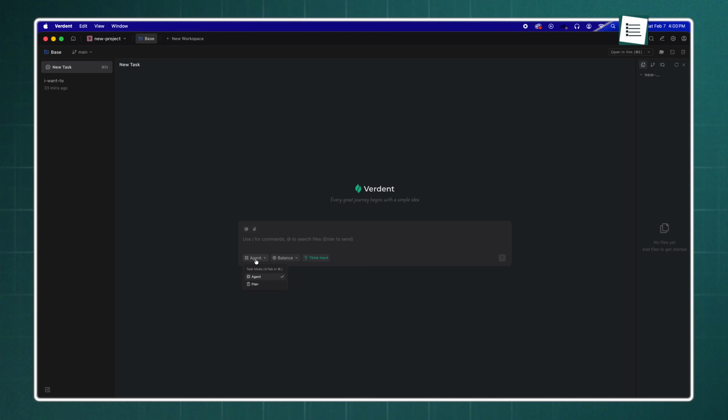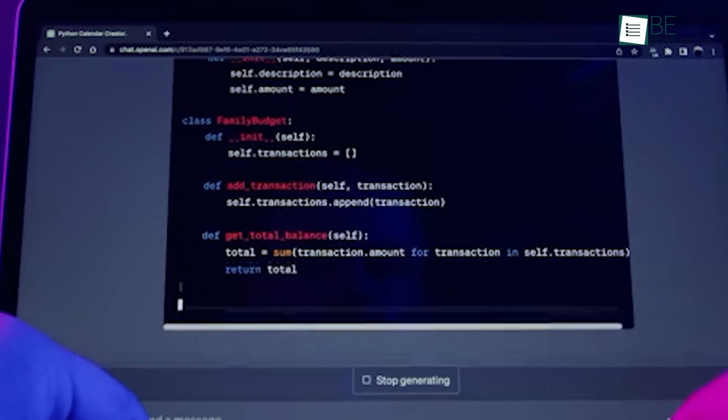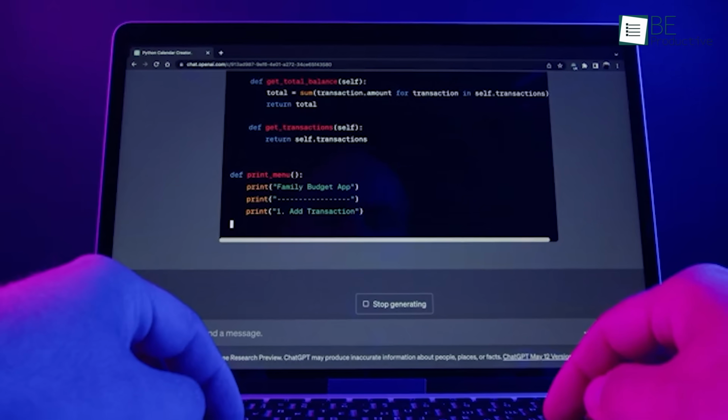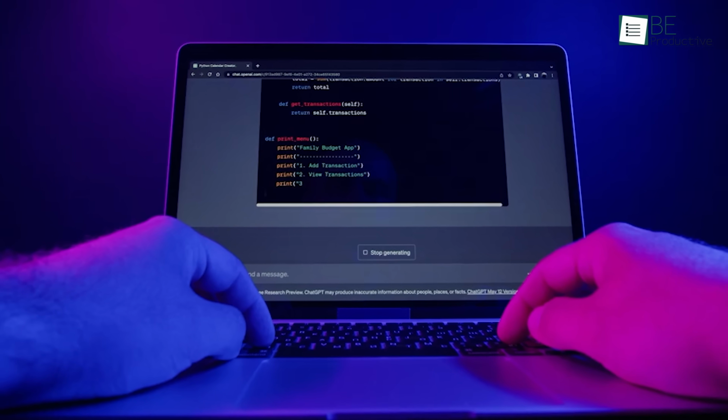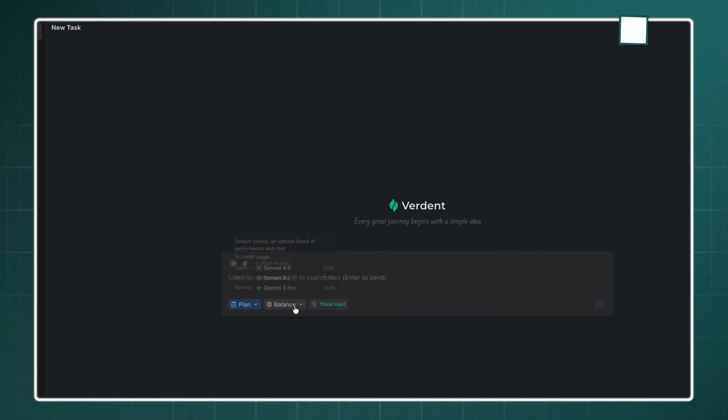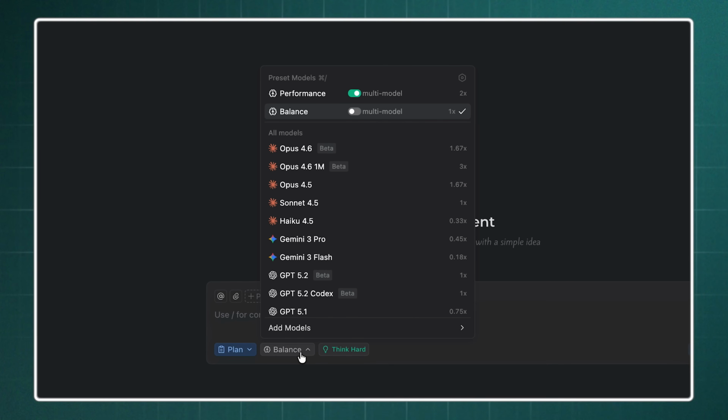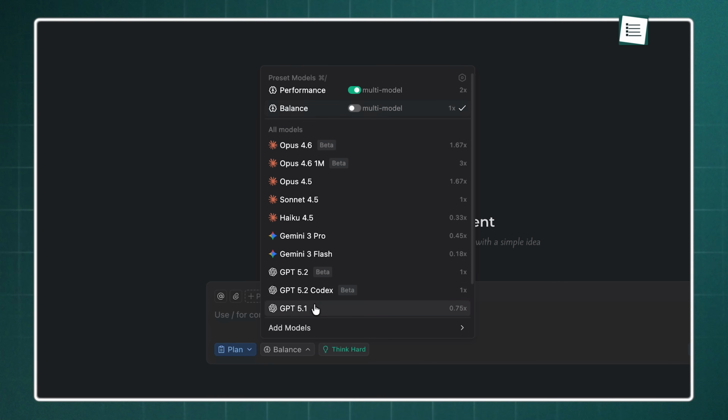Once the requirements are clear, we move into the actual planning stage, where Verdent separates itself from every other tool. Most AI assistants follow a single path of logic, which is often biased or limited. Verdent, however, orchestrates several high-level models like Claude, Perplexity, and Gemini to brainstorm our task manager simultaneously. You can see these models offering different perspectives on how to structure our database and manage the app's state.